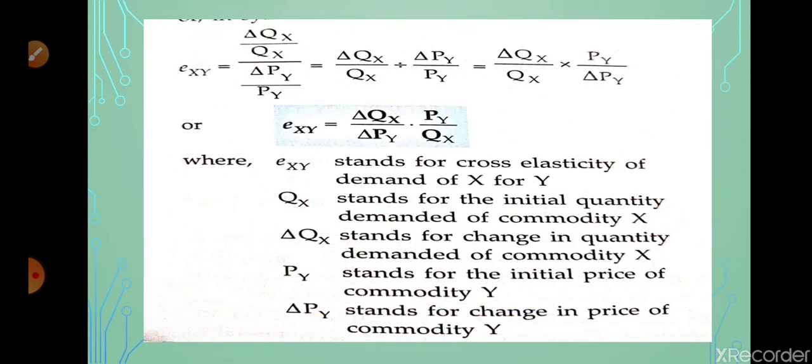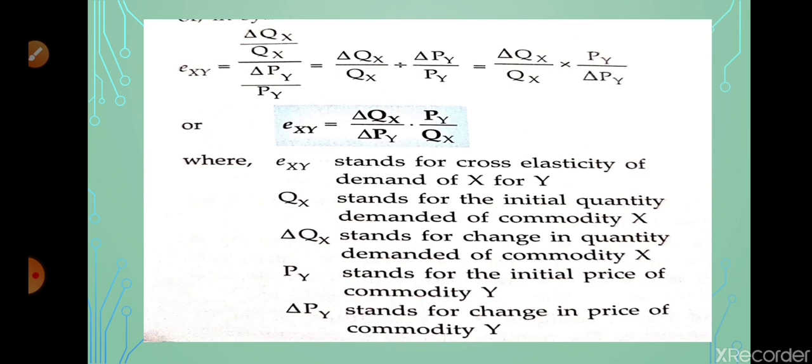So delta Qx upon delta Py. Qx here is the change in the quantity demanded of X commodity, delta Py is the change in the price of the Y commodity, Py is the price of Y commodity, and Qx is the quantity of the X commodity, which was the previous one. These things are very common with price elasticity of demand; only the price has changed. Here we have taken quantity of X and price of Y, meaning the change in the quantity demanded of X is a ratio to the change in price of commodity Y.